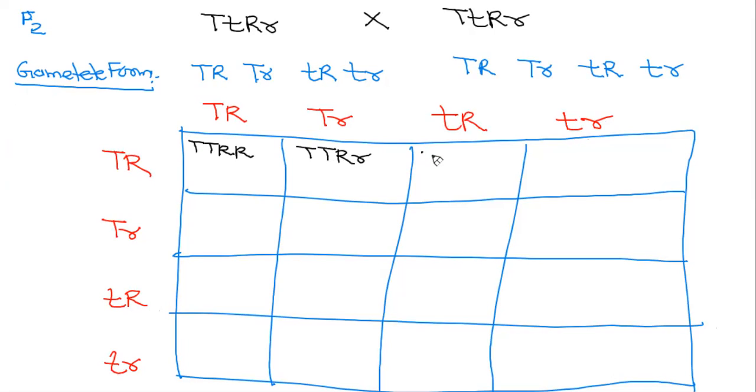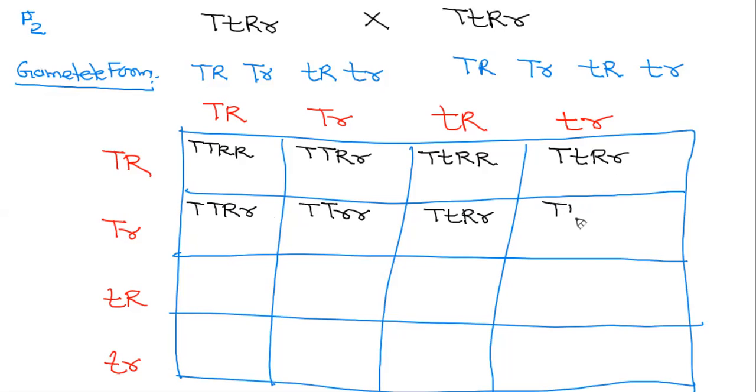Capital T small t, capital R capital R. Capital T small t, capital R small r. Then the second one. Capital T capital T, capital R small r. Capital T capital T, small r small r. Very good.